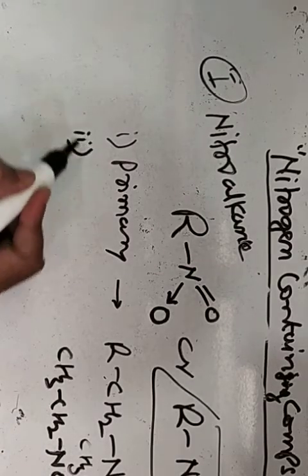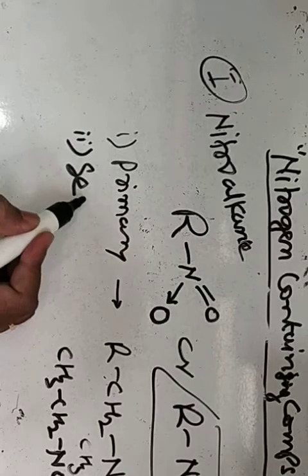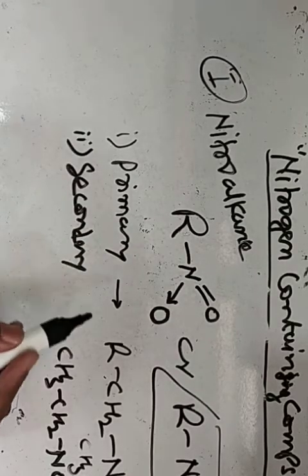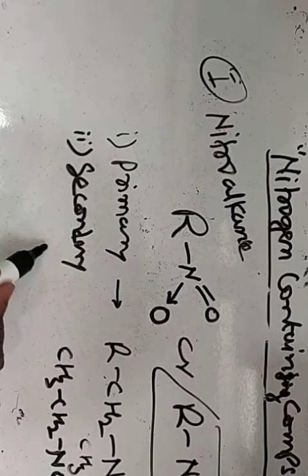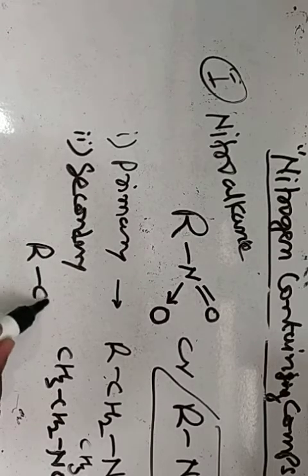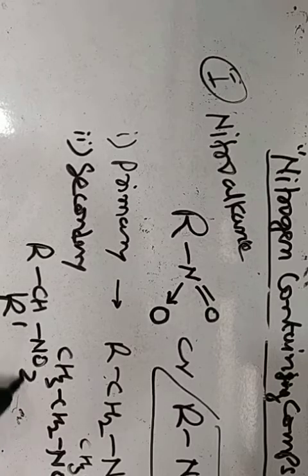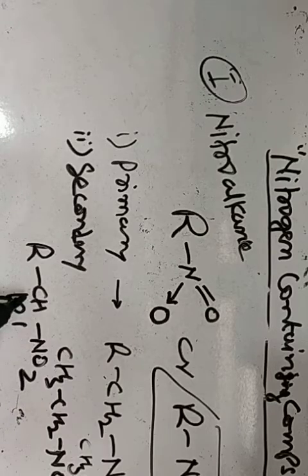The second one is secondary nitroalkanes. They are represented by the formula R-CH(R')-NO2, where R and R' may be two same or different alkyl groups. So here NO2 is attached to a secondary carbon.